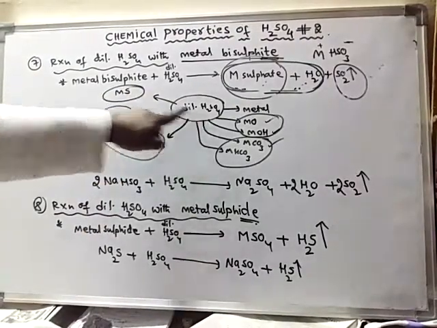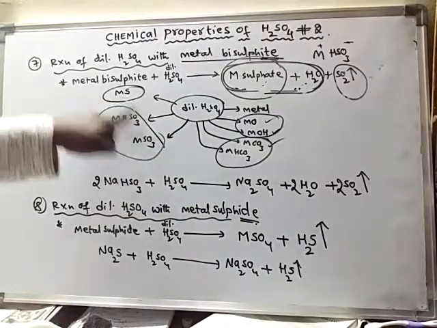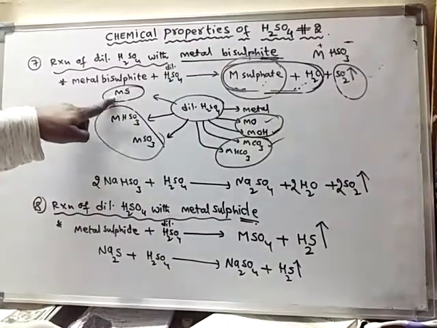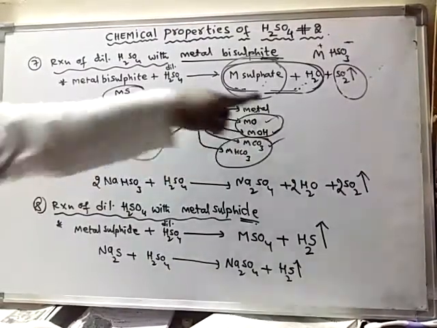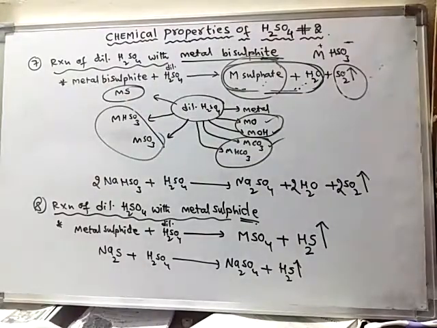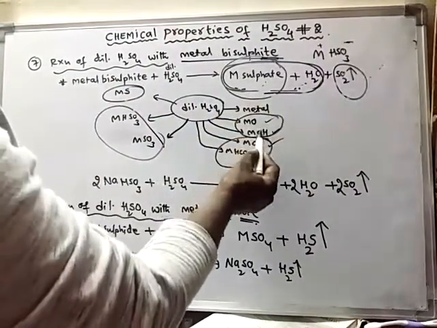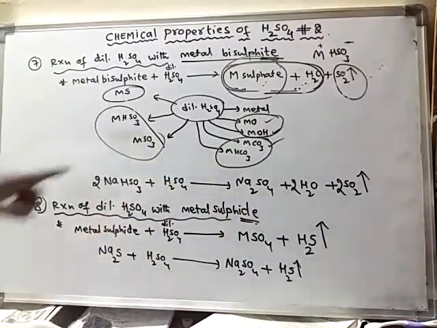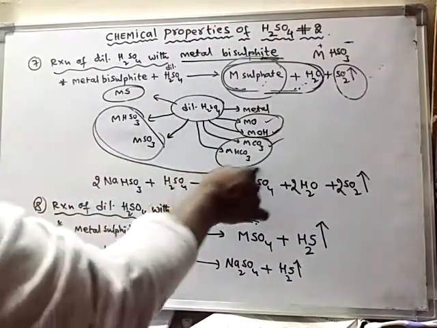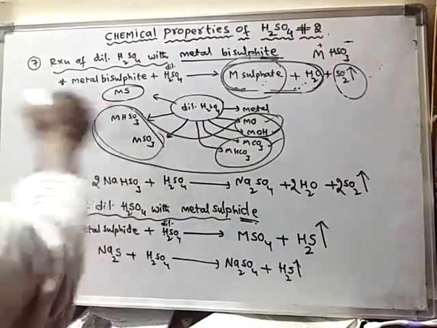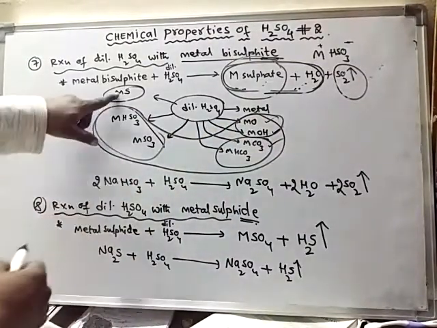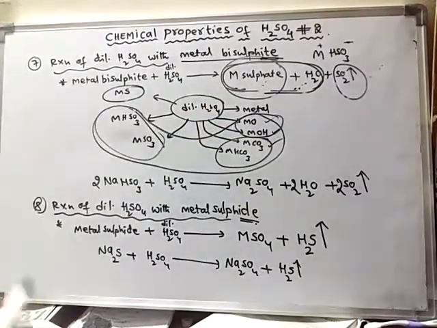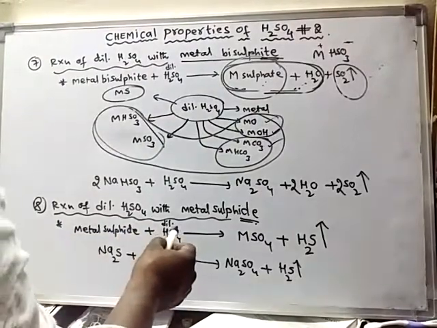When dilute sulfuric acid reacts with metal sulfide, in this case also metal sulfate is formed. So in all these cases metal sulfate is common. Metal sulfate and water are common in all these cases, and even these two are also included for the formation of metal sulfate. Got it. All right.